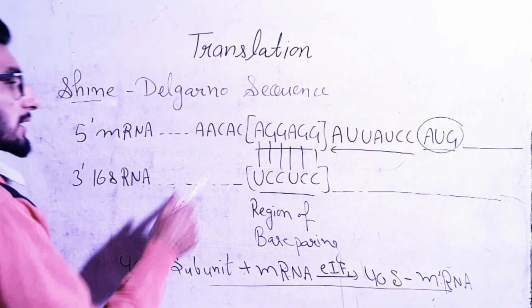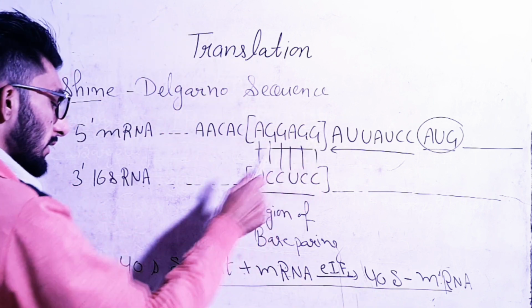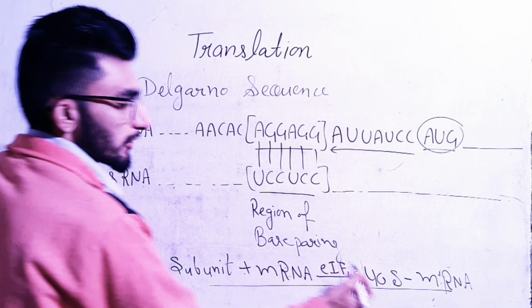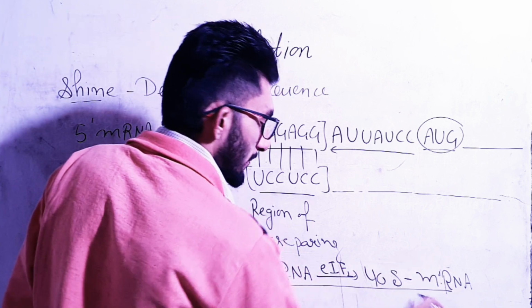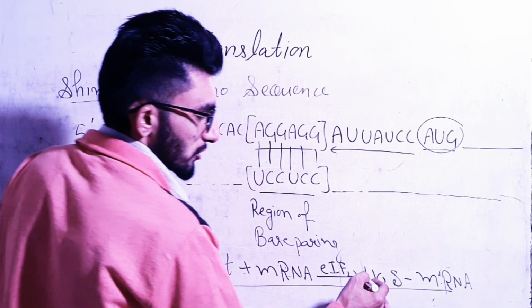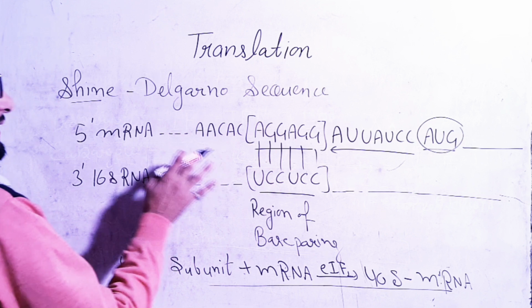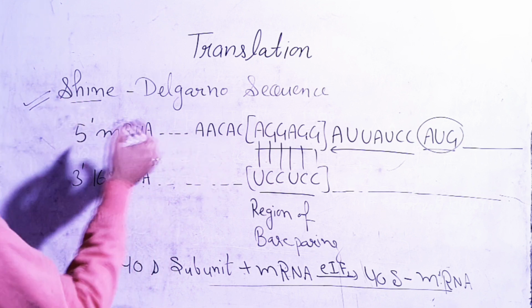Okay? So if the Shine-Dalgarno sequence is not present, then this subunit can't attach with this mRNA. Okay? So we can't get this 40S mRNA complex. So for the formation of this initiation complex, this base pairing is required. Clear? So this thing is known as the Shine-Dalgarno sequence.